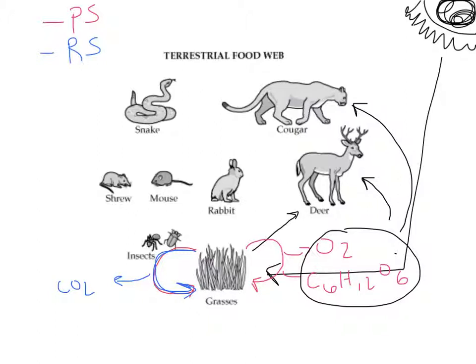So luckily for plants, all of these animals also do cellular respiration and produce CO2, which means that all goes back to the plant to do photosynthesis. Again, we are seeing this massive cycle in which we see a circle of life. All living things are interconnected, and it's through these energy transformations, photosynthesis and cellular respiration.